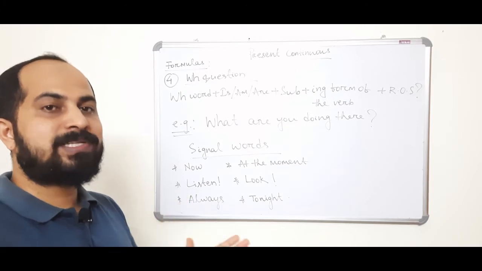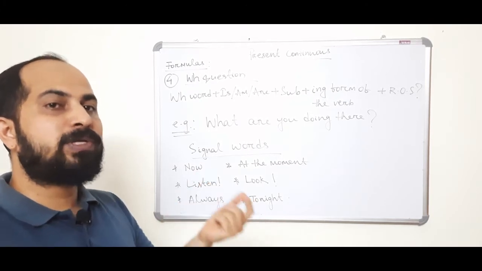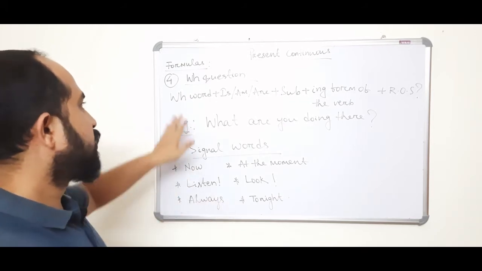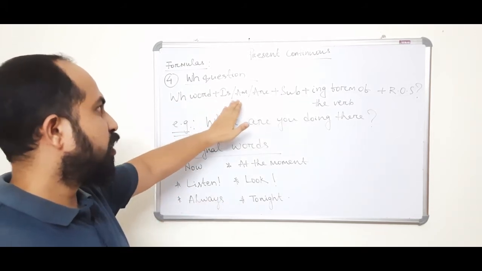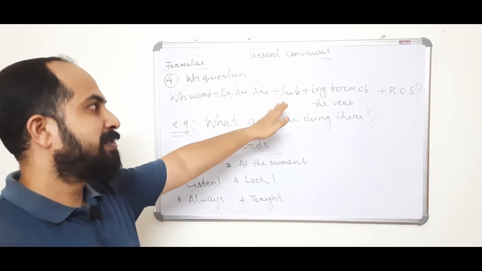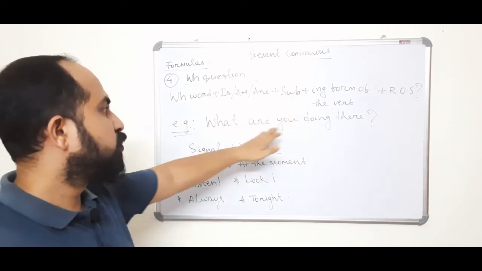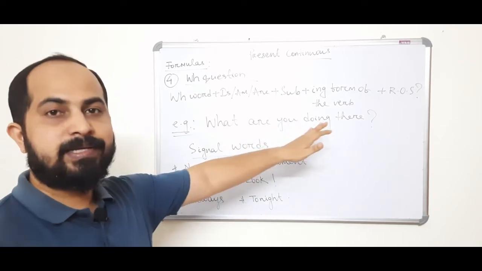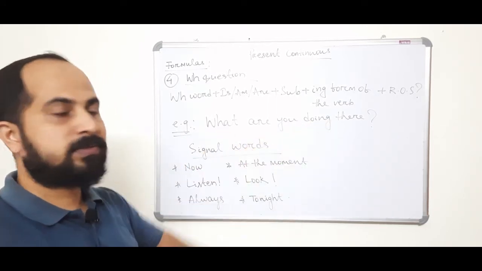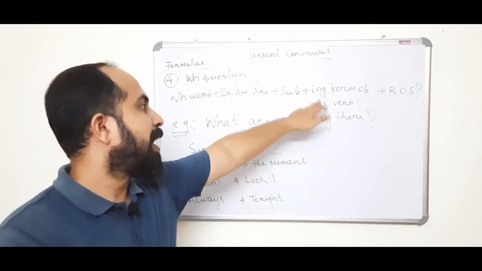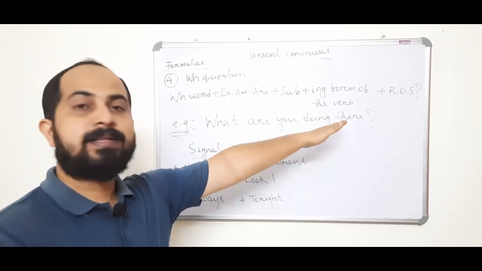So: WH word plus is or am or are plus subject plus ing form of the verb plus rest of the sentence. What are you doing there? What are you, ing form, doing there?